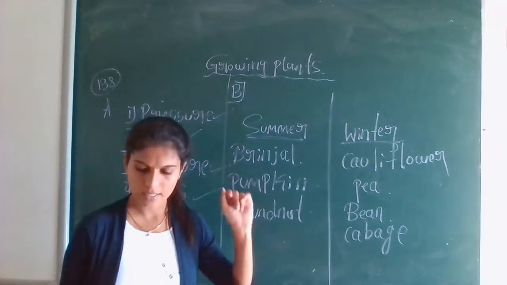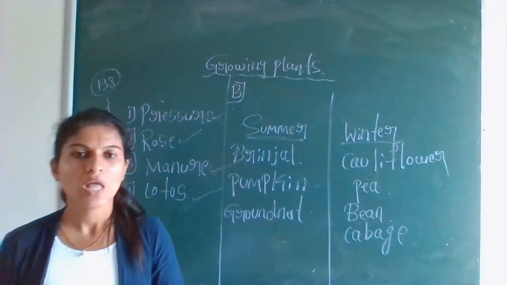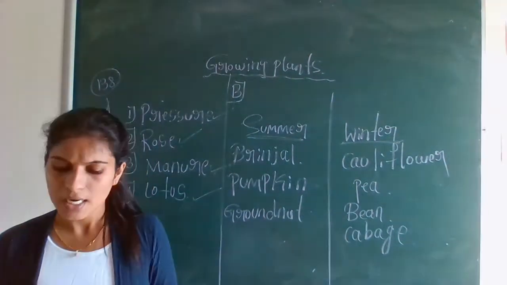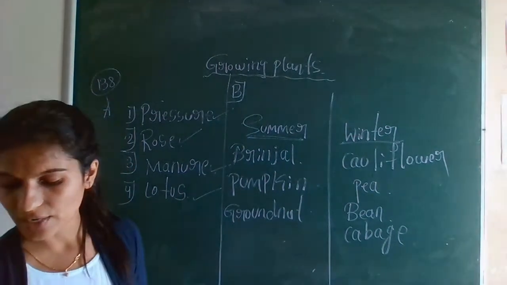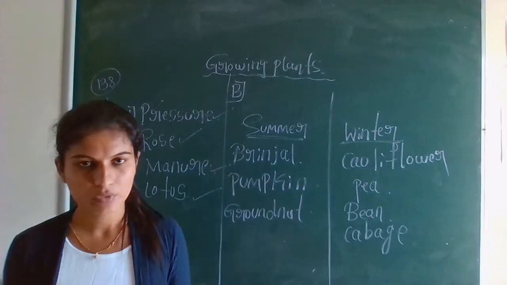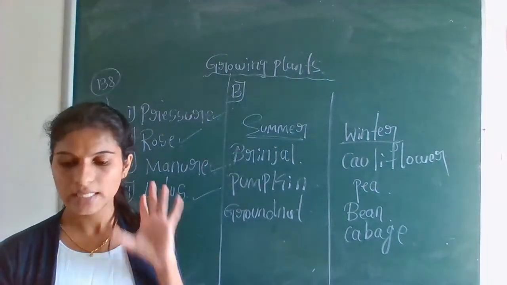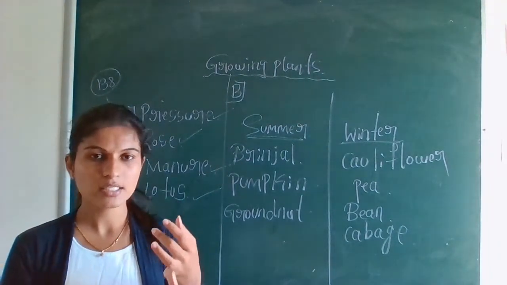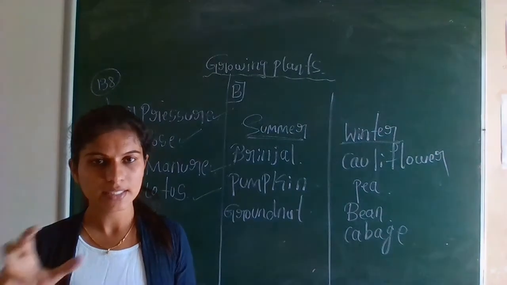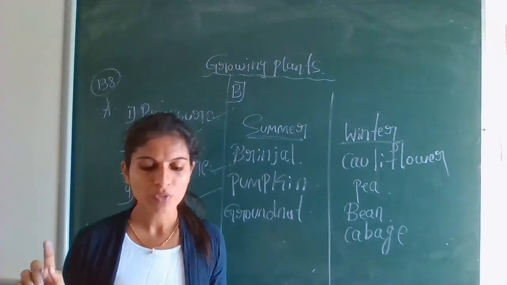Just write it here. So after this, seed one: read the hints given within the brackets and write the difference between. There are 5 questions, and they have given hints in brackets. You should identify the hint and write the difference between them.